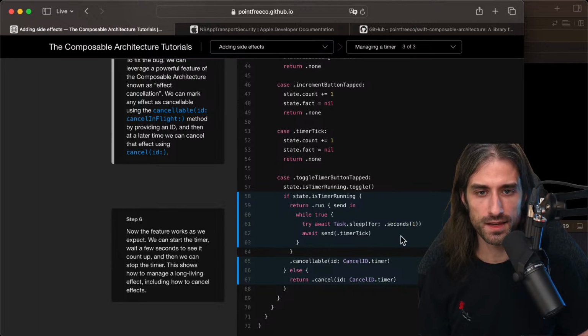So here, we're gonna say if is timer running, then we return the run, else we cancel.